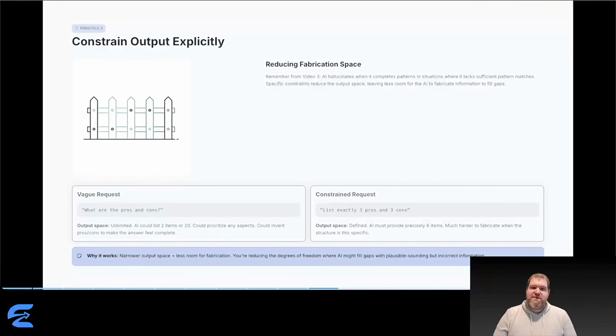You're not just asking for less, you're reducing degrees of freedom. When output space is narrow and well defined, there's less room for AI to fill gaps with fabricated information. This is why specific formats, explicit structures, and clear boundaries improve reliability. Not because AI tries harder when you're specific, but because you've reduced the space where pattern completion might generate plausible nonsense.